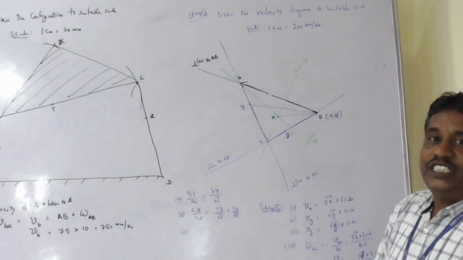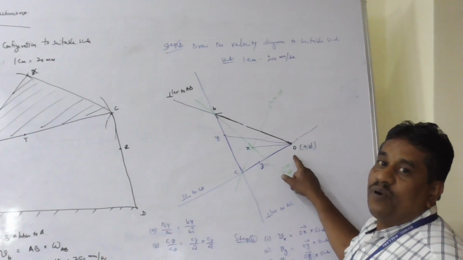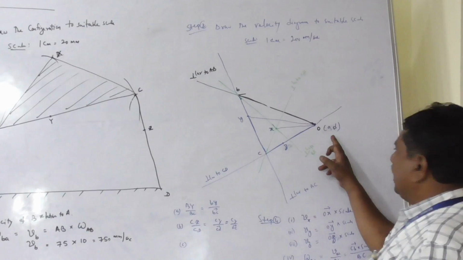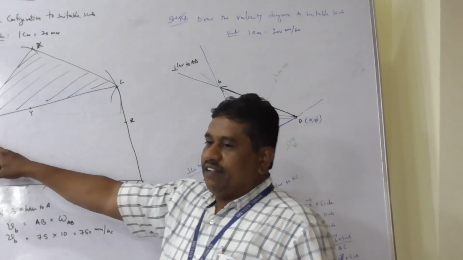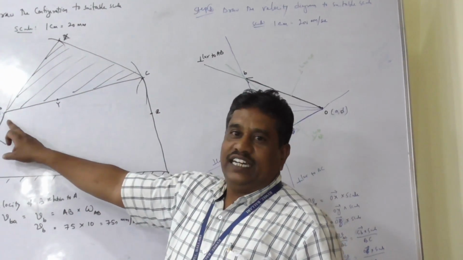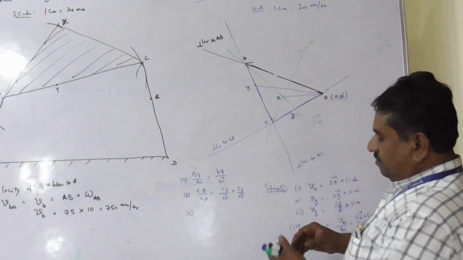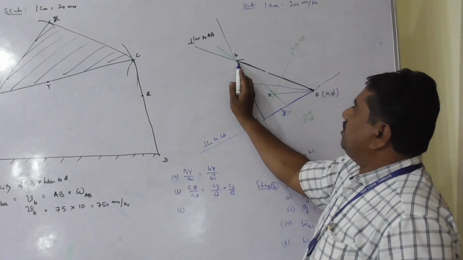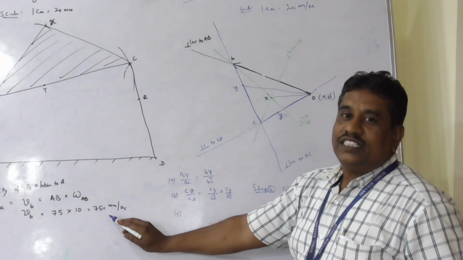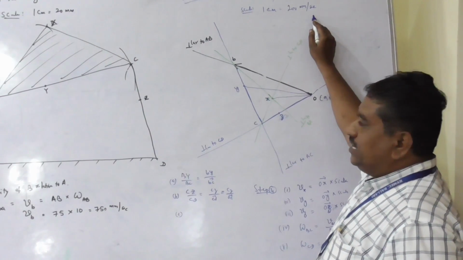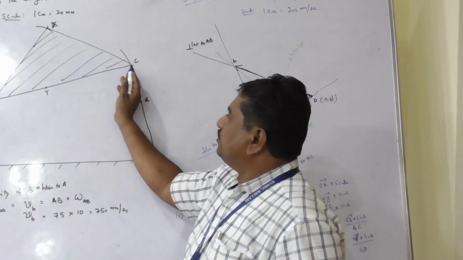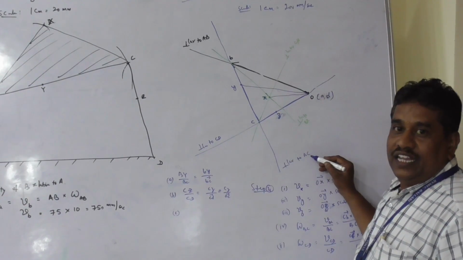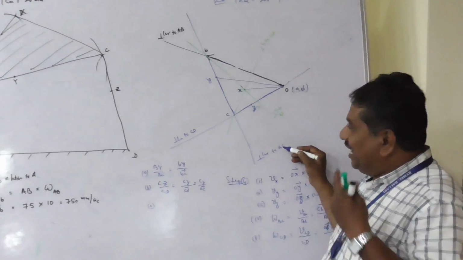To start with, fix the pole. Pole represents all the fixed points of the mechanism. In the given mechanism, the fixed points are A and D that I have shown here. Now, consider the driving link whose velocity and direction is known. Therefore, draw a line perpendicular to AB and fix the point B as per the magnitude of velocity of B and as per the scale. Then consider CB. Velocity of C relative to B is perpendicular. Through B, draw a line perpendicular to BC. Direction is known, magnitude is unknown, leave as it is.